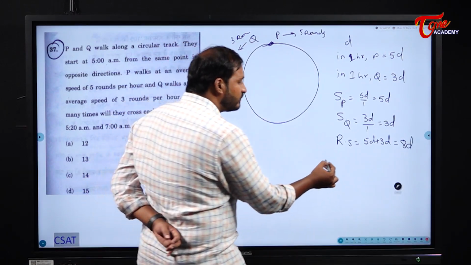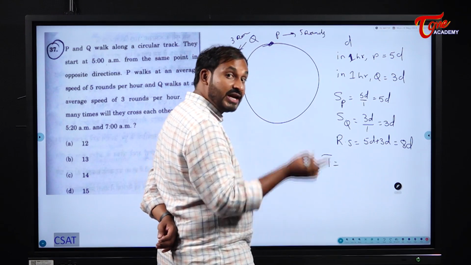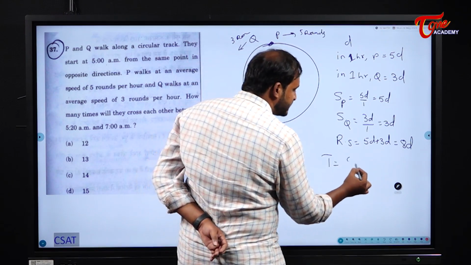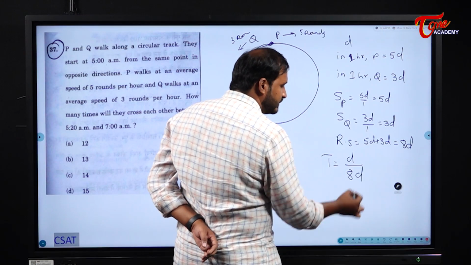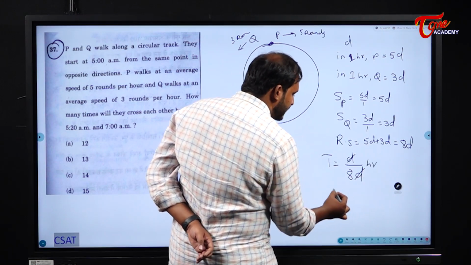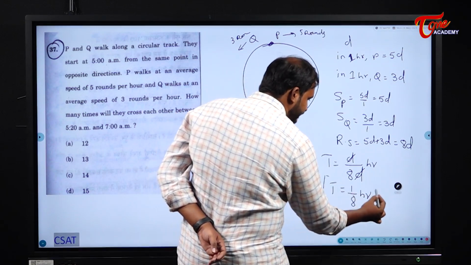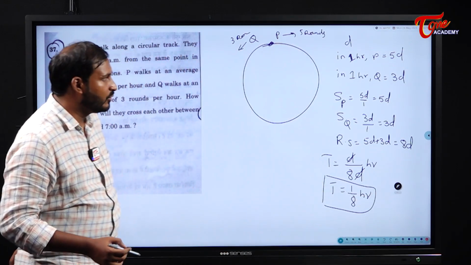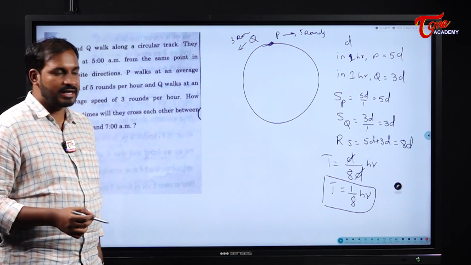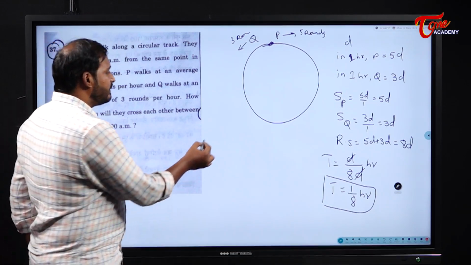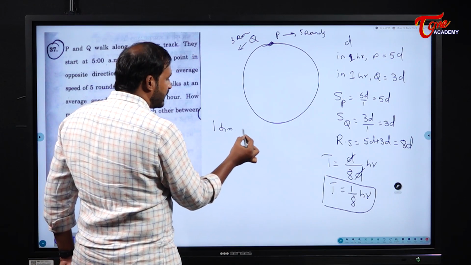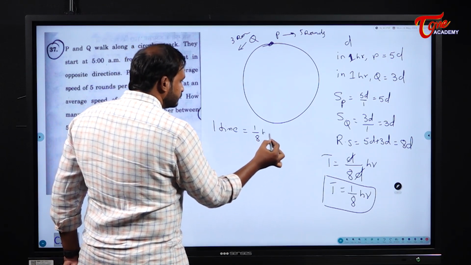Now in what time will they both meet? Time is equal to distance by relative speed here. Distance is d and relative speed is how much? 8d. That means for every 1 by 8 hours, they both will meet once. Am I correct? So one time in how much time? One time in 1 by 8 hours.